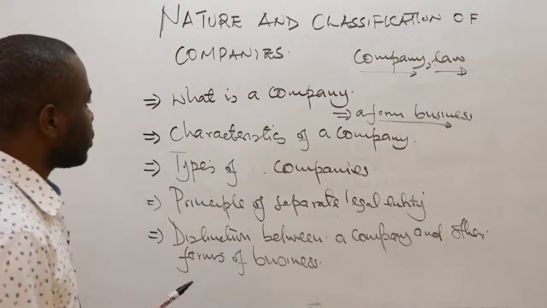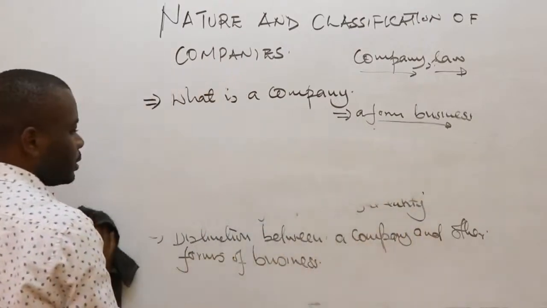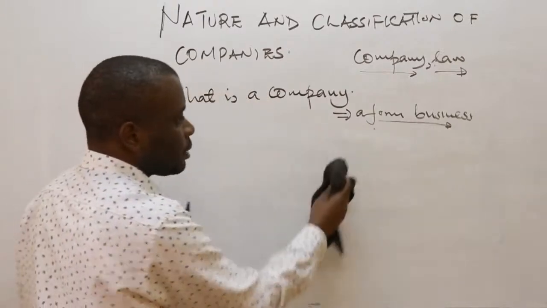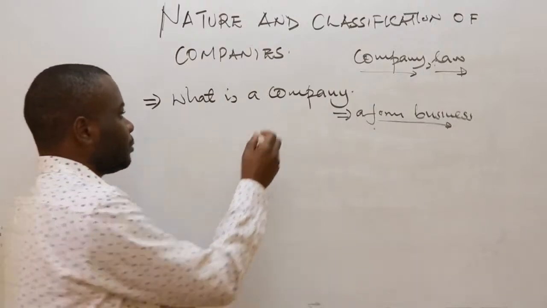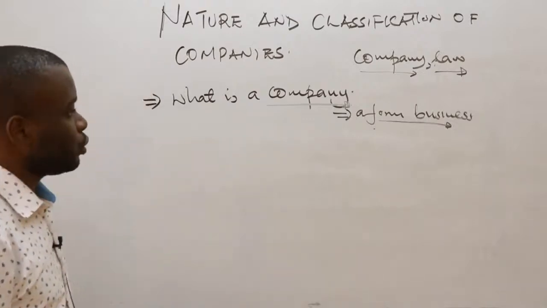So a company is one form of business which is very unique, and most people prefer to carry out their business as a company, other than the other forms of business that you have been able to mention.